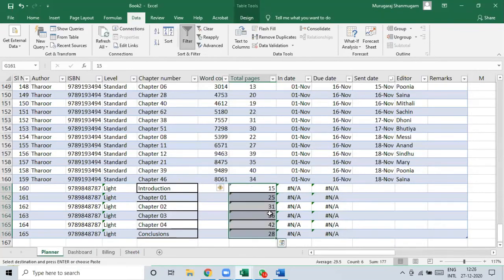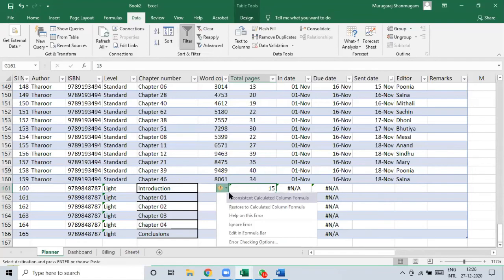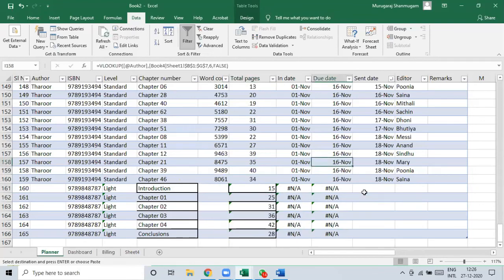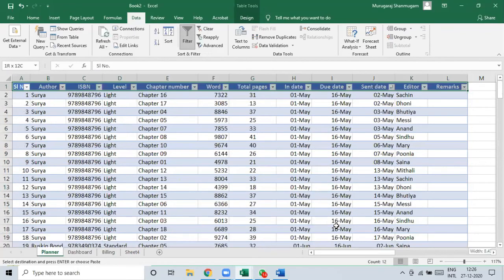It's going to show up differently because earlier we have used formulas, we are applying numbers directly. That's why it shows up a potential error, inconsistent formula. Do you want to ignore it or help? Okay, so this way you can create your plan.